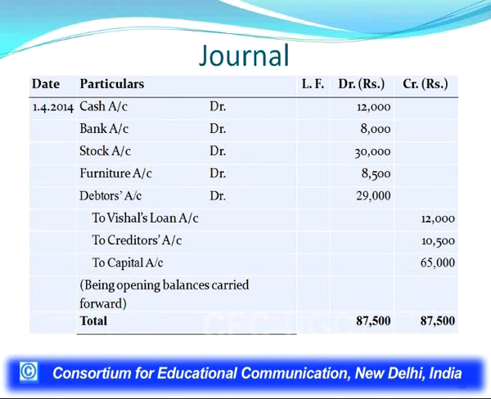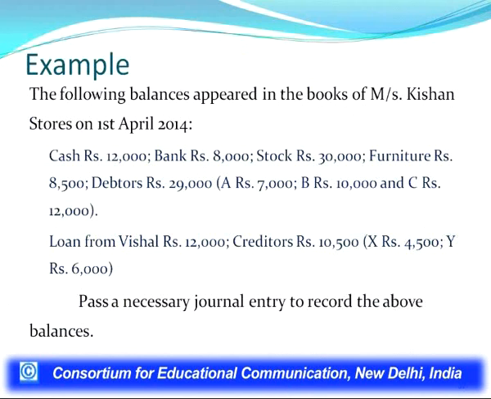In the debtors account, we shall record, as I told you, that the debtors are separate, like in this example Mr. A, B and C. So, the posting will be made in A's account, B's account and C's account separately on the debit side. To A's account, to balance brought down 7,000. In B's account, to balance brought down 10,000. In C's account, to balance brought down 12,000.